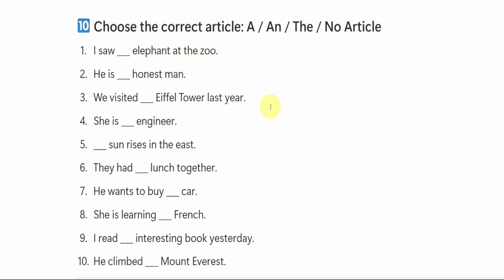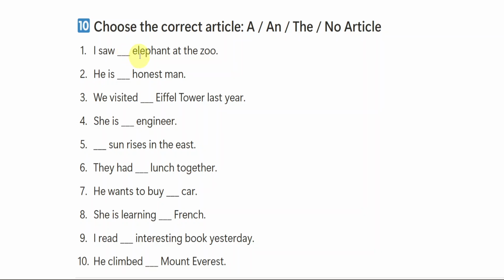Okay, you mention 1, and if it is a here, you write a. If it is an here, you write an. Then go to the second one, mention second, and the article which you use here, you mention a, an, or the. Then you go to the third one, and mention your article. Let me know in the comment section. Let me see how many of you will complete this quiz properly without any mistake.